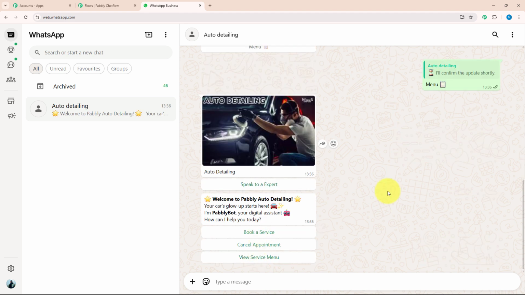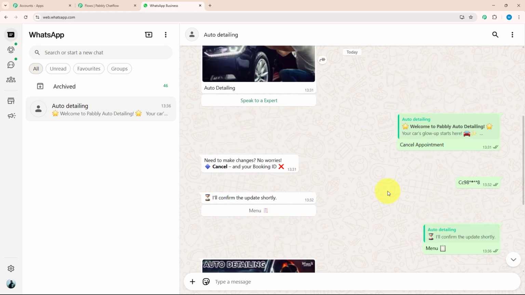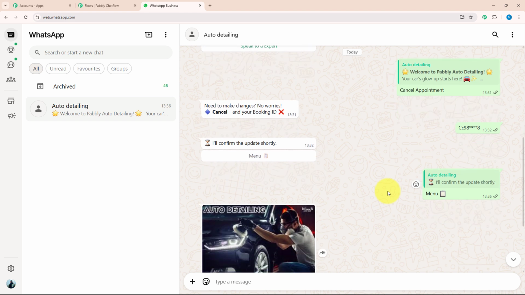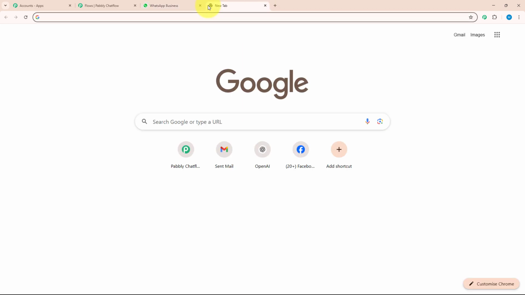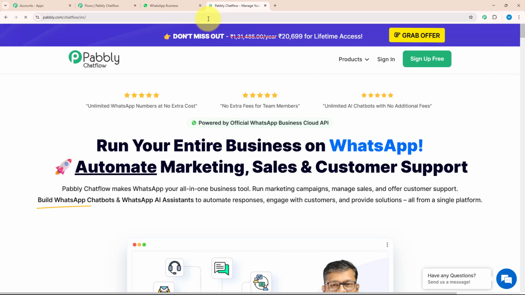So yes, as you can see, this chatbot is replying to me within seconds and made my customer experience so much better. If you want to know how to create this chatbot, then let me guide you further. For that, you need to open a new tab and type pabbly.com/chatflow. As soon as you search this, you will land on the pabbly.com page.